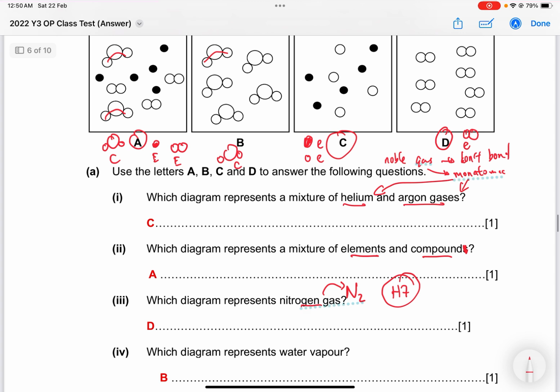Part 4, which diagram represents water vapor? Water vapor represents water. Water is H2O. H2O, obviously, it will be B. So B over here.